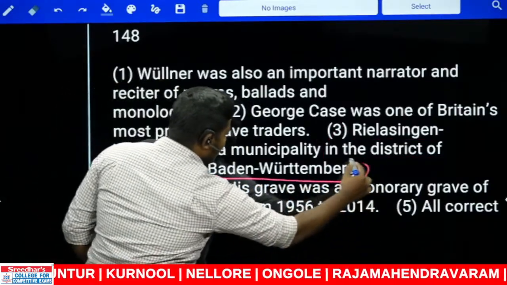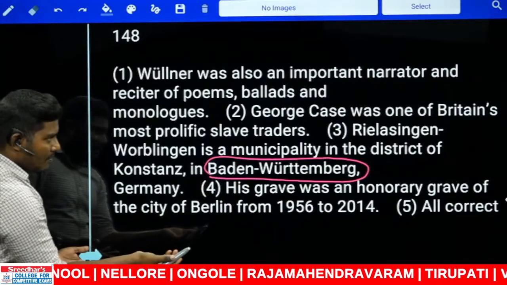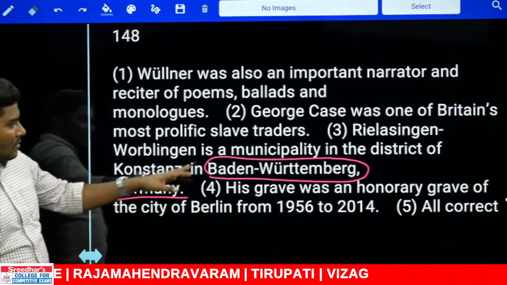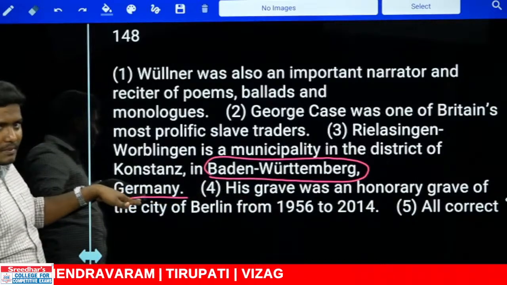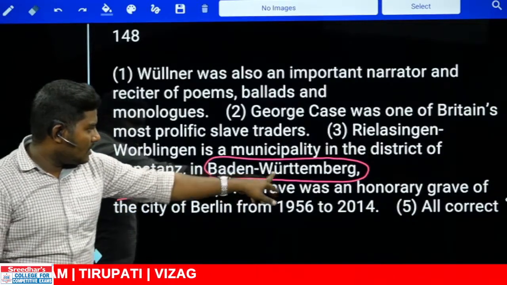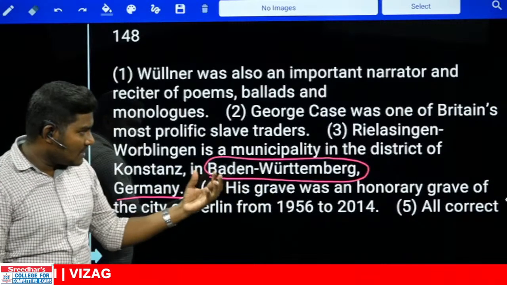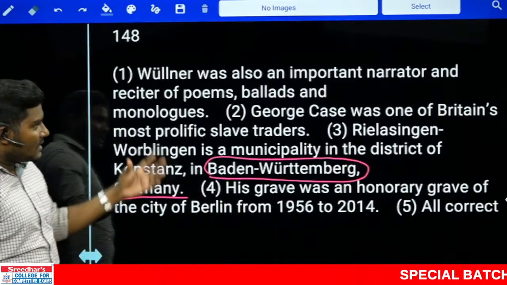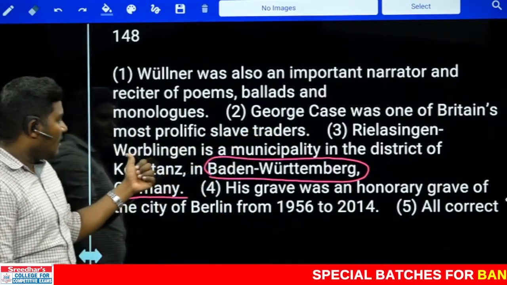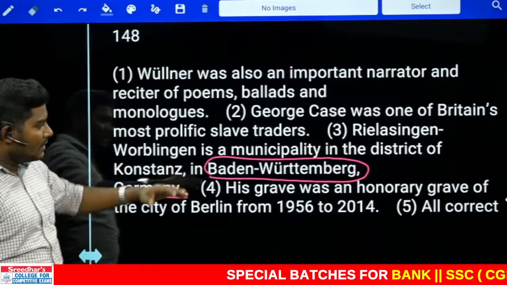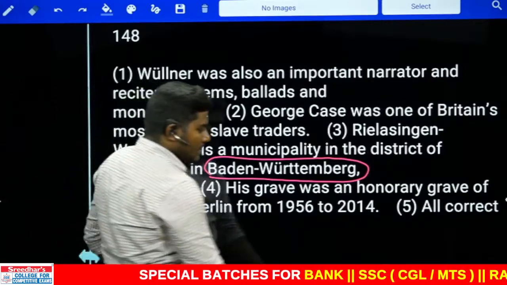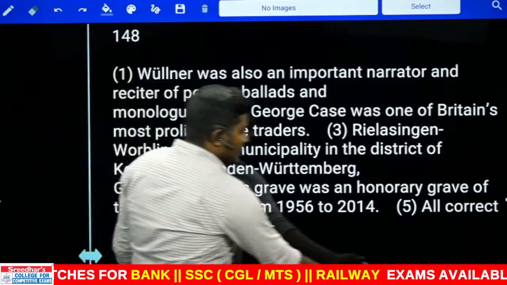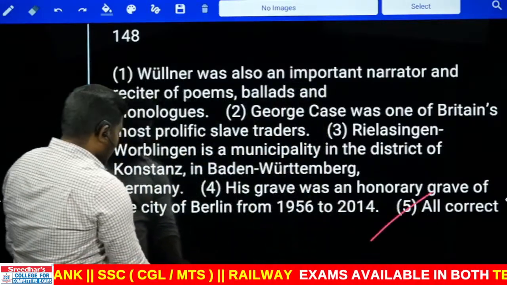Again, Baden. This is all together only one place name. I can't pronounce it, Württemberg. I think Baden-Württemberg, Germany. Again, it is a place in Germany, and together it is used with the hyphen. That is the name of one place only. Baden-Württemberg is one place, and just like that, R hyphen W is also one place. So the third one is absolutely fine. There's no mistake. So three are correct here. So the answer should be used with what? All correct. Next, 149.